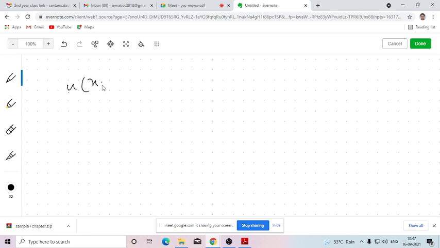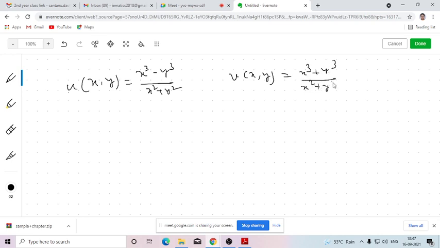Here u(x,y) is x cube minus y cube. So first we need to find out the derivative. So here at origin, that is z equals to 0, we need to check whether it is satisfying the Cauchy-Riemann equation or not.